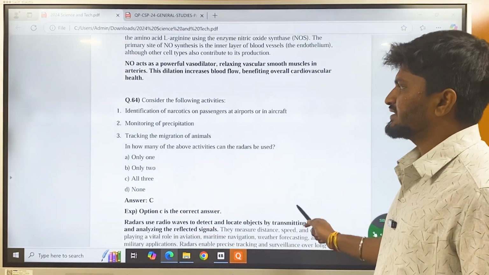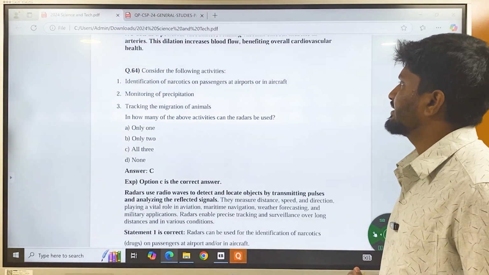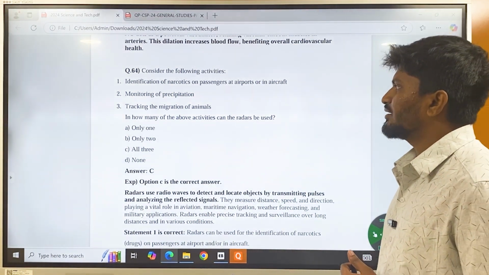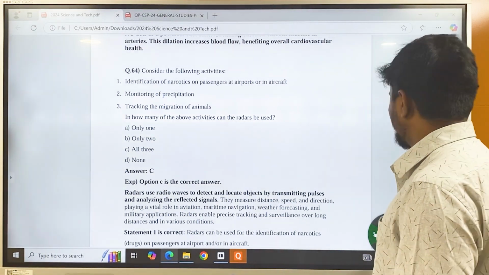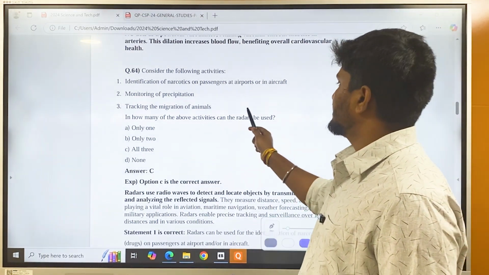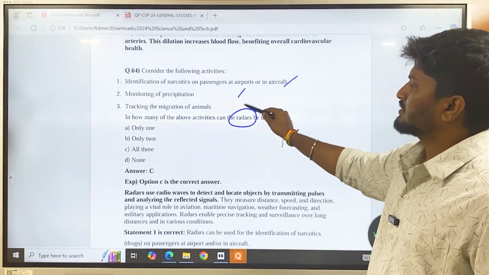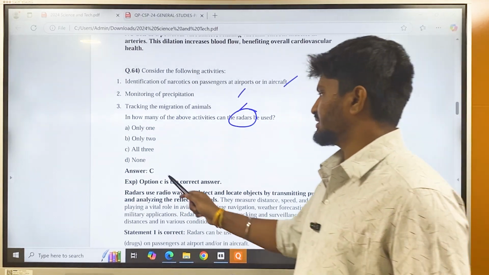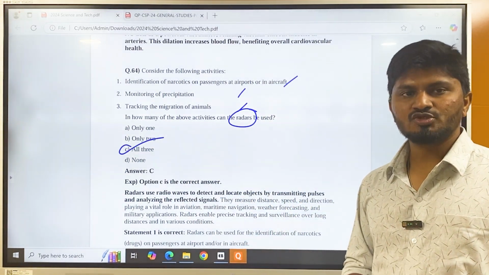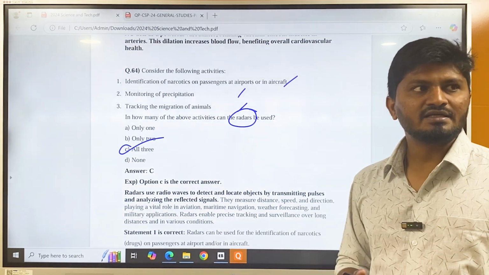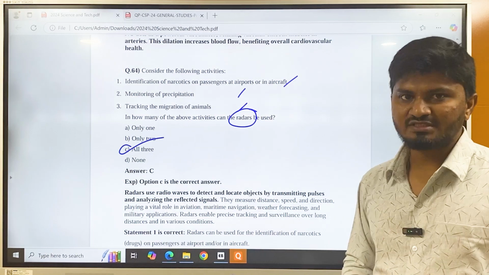Question 64. Consider the following activities: identification of narcotics on passengers at airports or in aircraft, monitoring of precipitation, tracking of migration of animals. In which of the above activities can radars be used? Easily, every statement here is correct. So the correct answer is all the three. Radar is an instrument that uses radio waves to detect aircraft, detect an individual, detect migration of animals, etc.